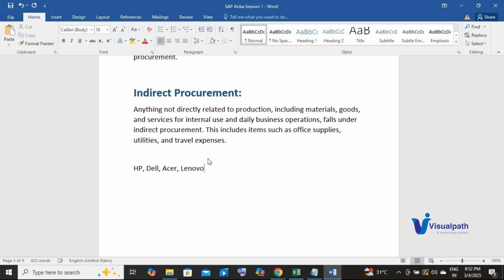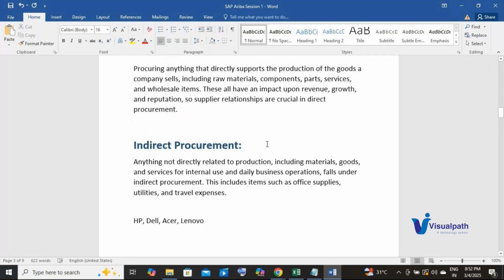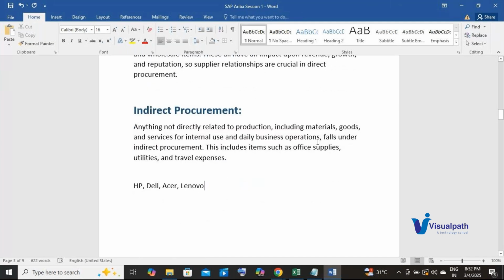So you have to buy 100 laptops for your organization to run your day-to-day activities. Arjun, even if you consider direct procurement as well, I'm just saying why we need any digital procurement application. Why should we replace paper-based procurement activity?